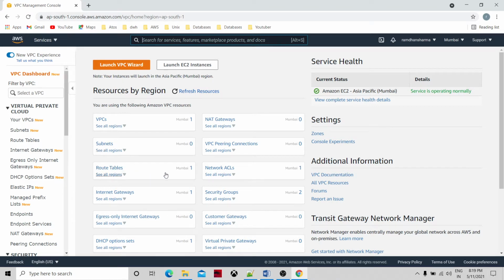Subnet, route table. This is one route table. I think the internet gateway is there. Okay, security group and all.